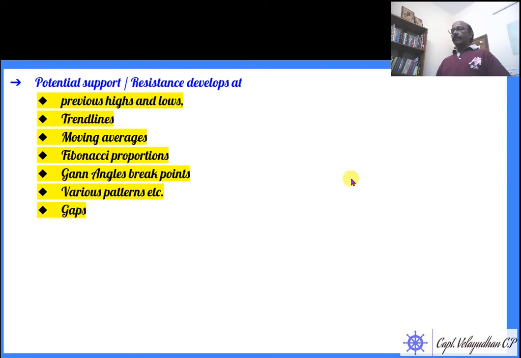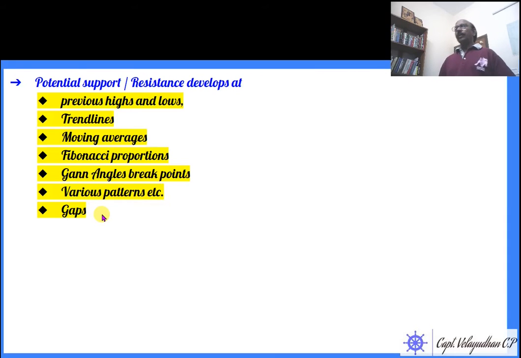To analyze resistance and support areas, in our lesson we will learn previous highs and previous lows, trend lines, moving averages, Fibonacci proportions, Gann angles, various patterns, gaps.